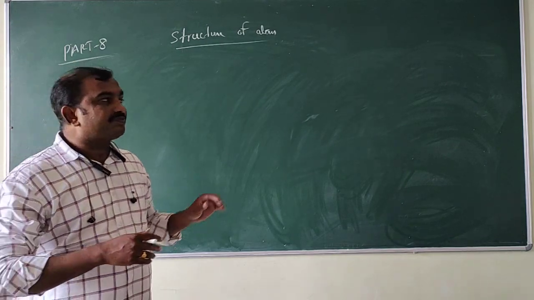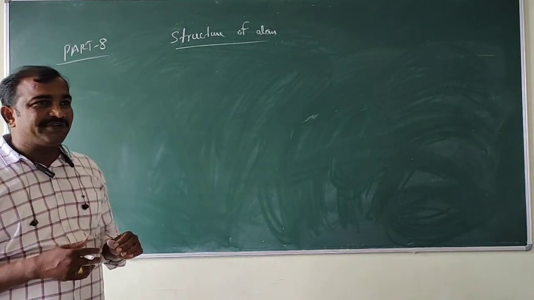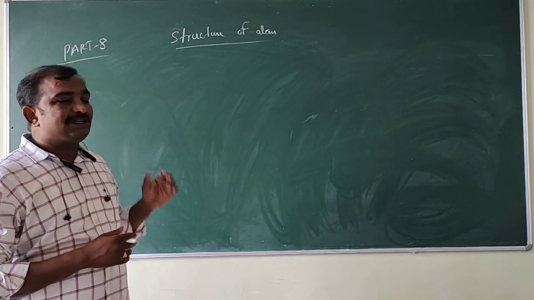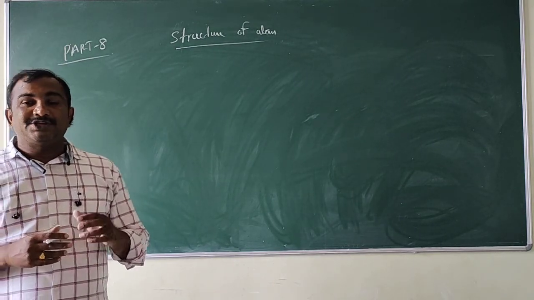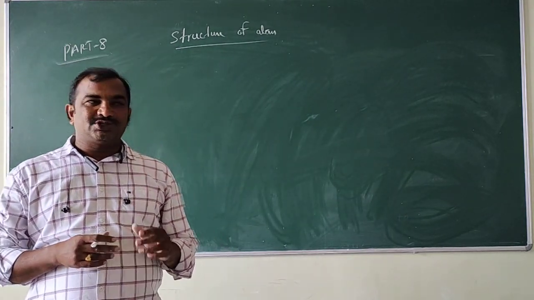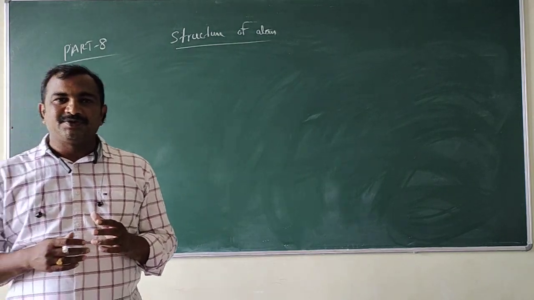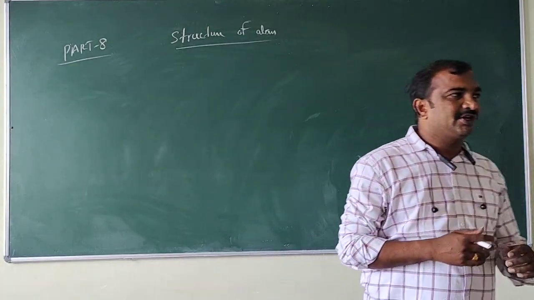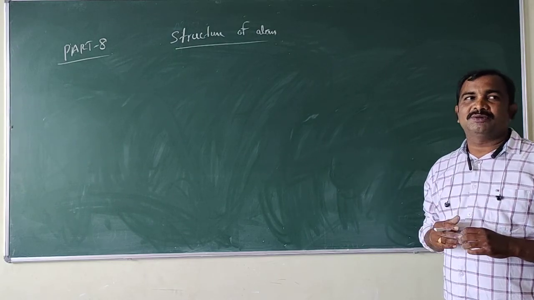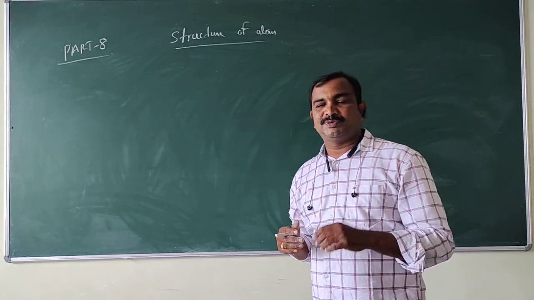Now see here, in the last class we completed 2 quantum numbers, the principal quantum number and the azimuthal quantum number. So totally we have 4 quantum numbers. In this class we are going to discuss the remaining 2 quantum numbers, the magnetic quantum number and the spin quantum number.